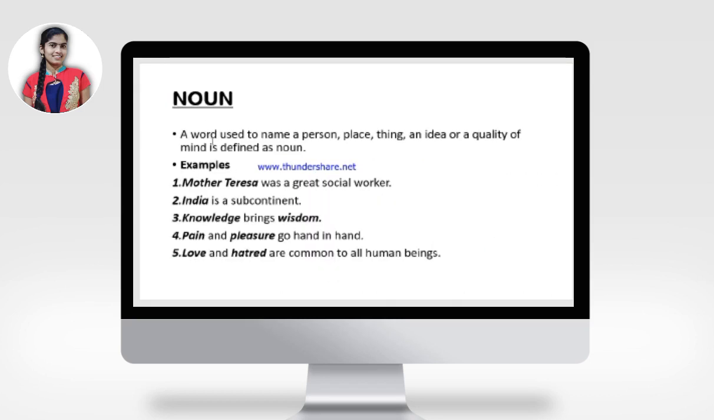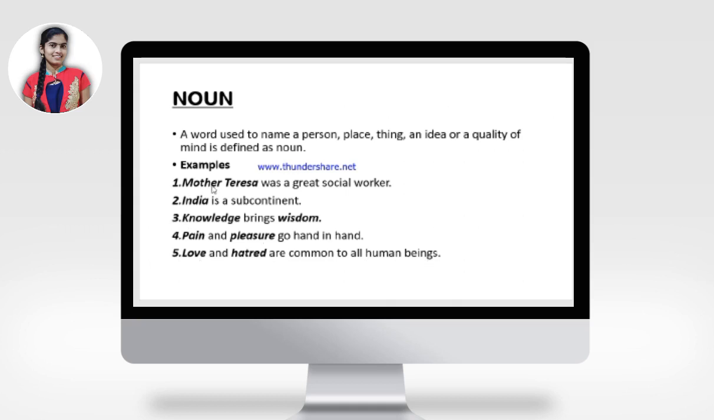Noun. A word used to name a person, place, thing, an idea or quality of mind is defined as a noun. Examples: Mother Teresa was a great social worker. India is a subcontinent. Knowledge brings wisdom. Pain and pleasure go hand in hand. Love and hatred are common to all human beings.